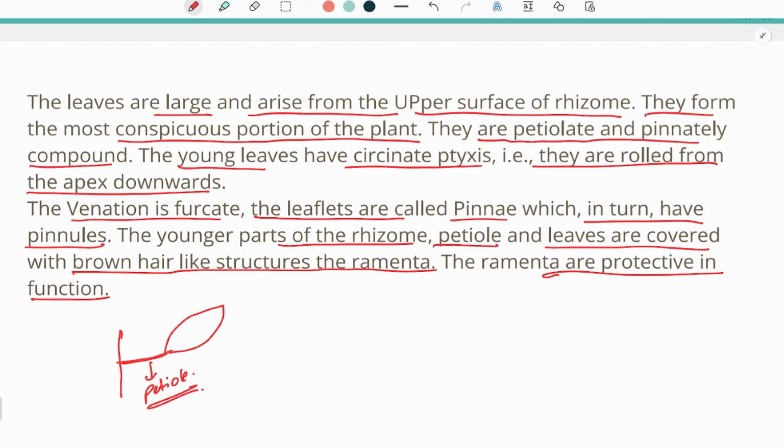The third is that the young leaves get rolled near the body of the plant. The venation is reticulate and the leaflets are called pinnae, which can further be divided into pinnules. The younger parts of the rhizome, petiole, and leaves are covered with brown hair-like structures, the ramenta, which is protective in function.